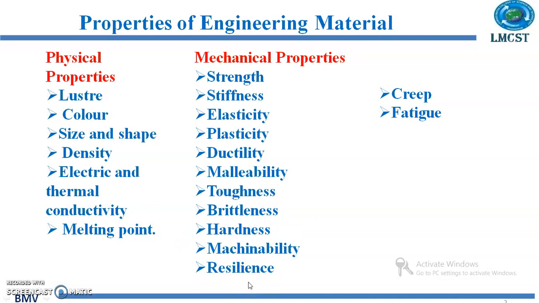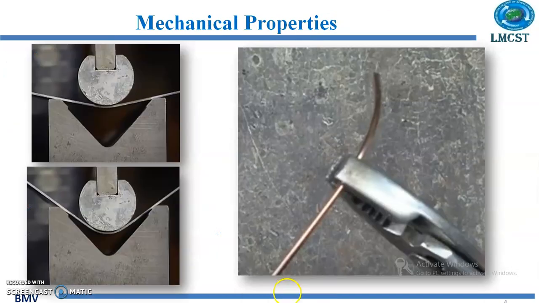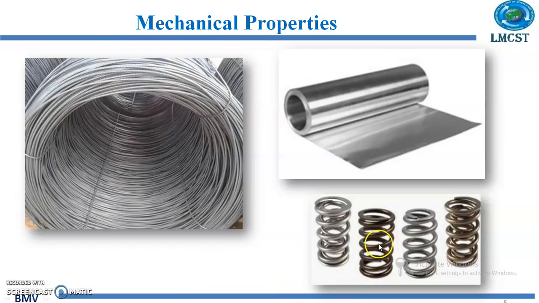It is a property to absorb energy and to resist shock and impact loads. It is measured as the amount of energy absorbed per unit volume within elastic limit, and this property is very essential for spring material. So we can consider the spring material. It is having a resilience property.